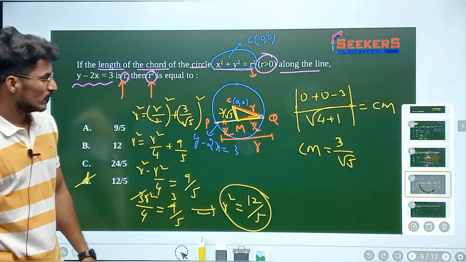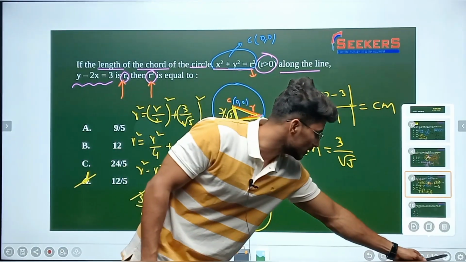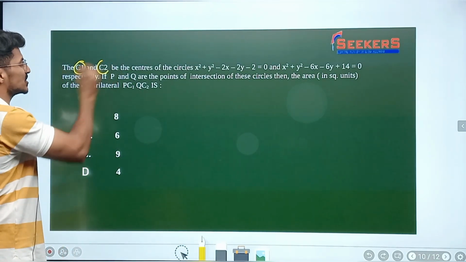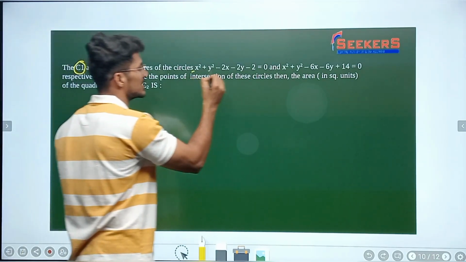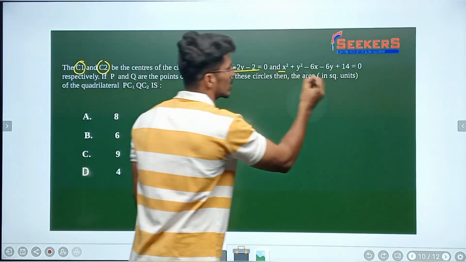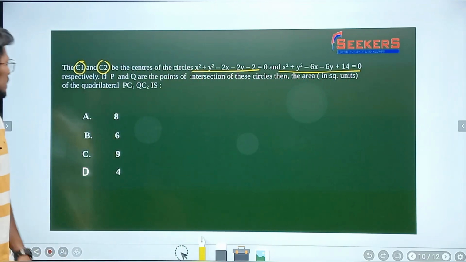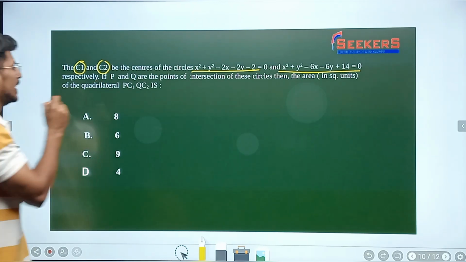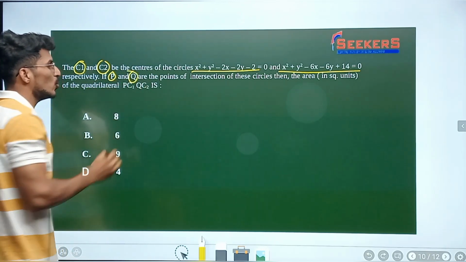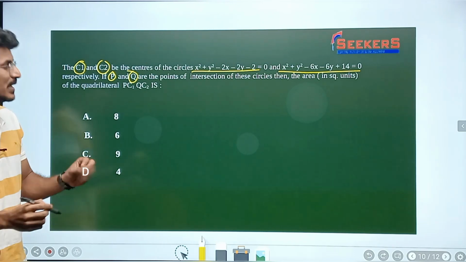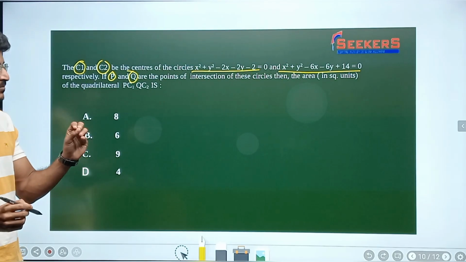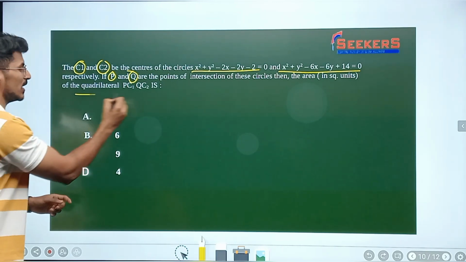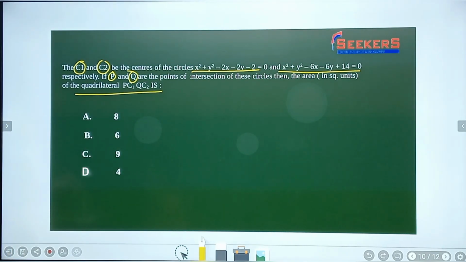Yes, going for the next question, 1 second. So C1 and C2 are the centers of this circle and this circle, respectively. Center 1 and center 2 of these two circles are given, and if P and Q are the points of intersection of these circles, then the area in square units of the quadrilateral PC1QC2 is?